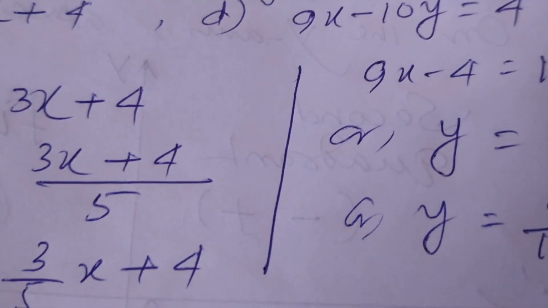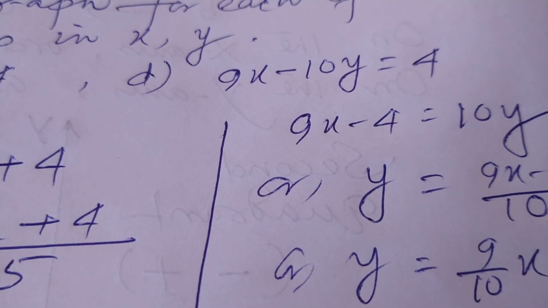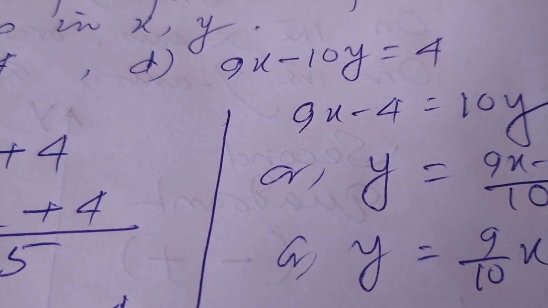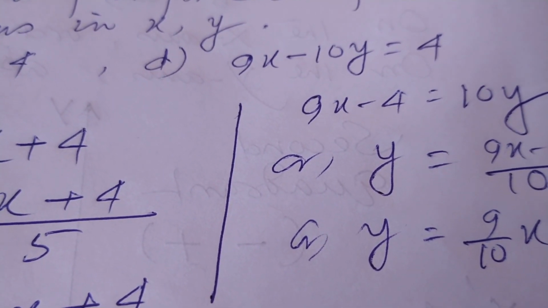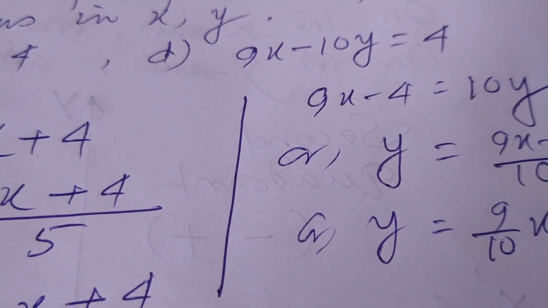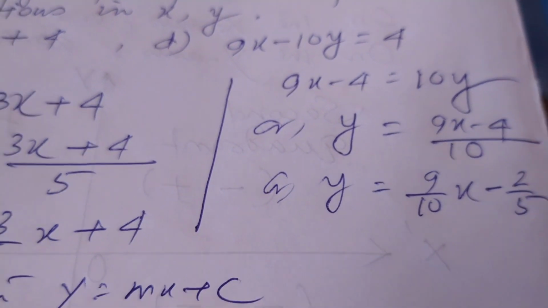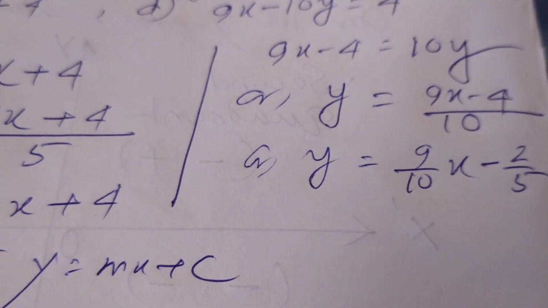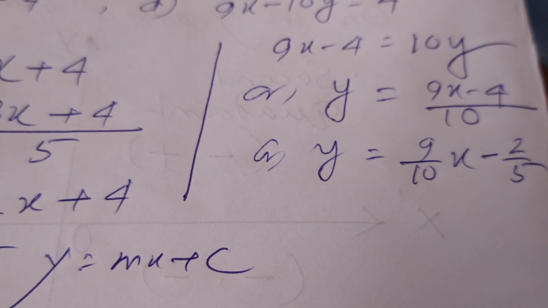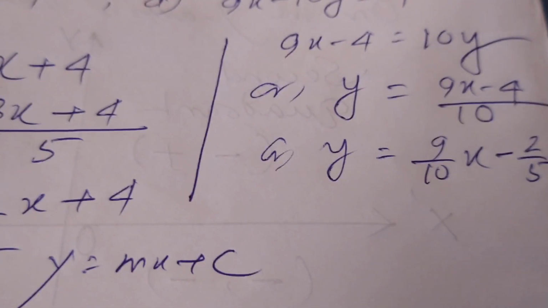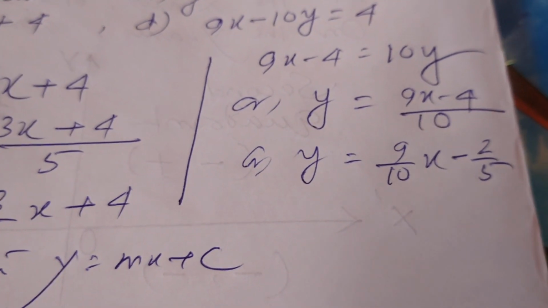If we take another example, 9x minus 10y equals 4. I am taking 10y to the right side and bringing 4 to the left side. So 9x minus 4 equals 10y. Now interchanging the sides, 10y equals 9x minus 4, that is, y equals 9x minus 4 by 10.